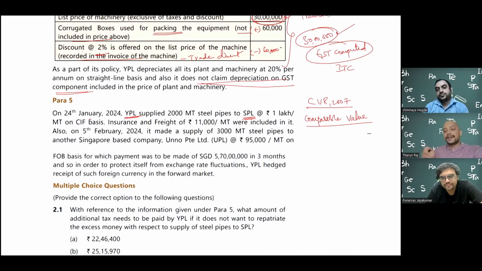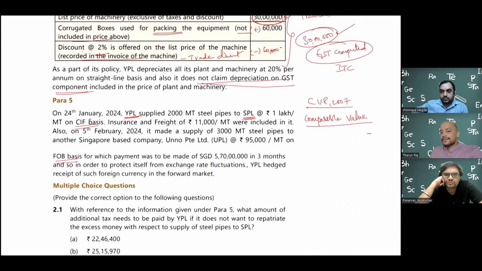The same method, CUP method, is here, but while doing the comparable method, the difference in the price needs to be considered. For example, here they are selling on CIF basis, but the comparable transaction is on FOB basis. So in that case, we need to take the comparable value as FOB for the purpose of customs.